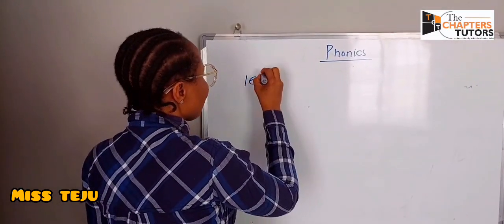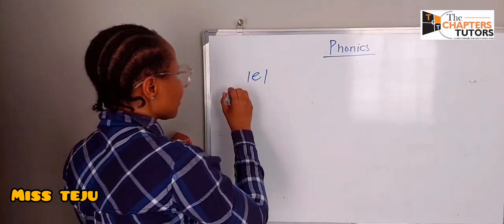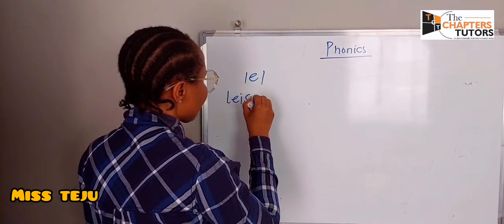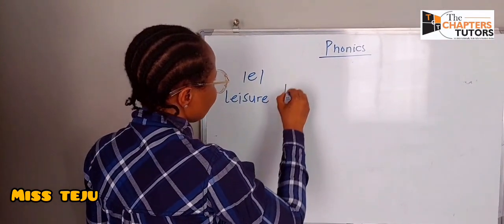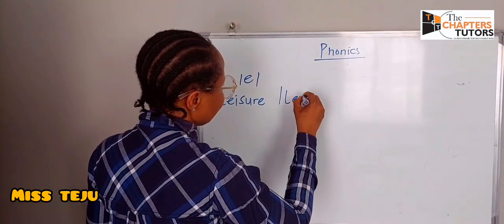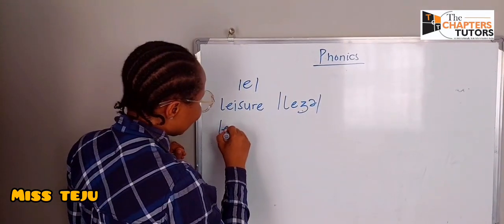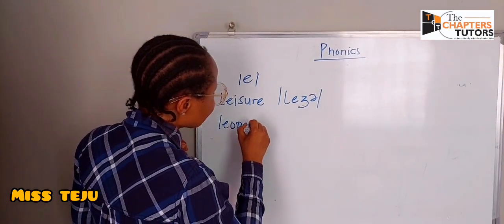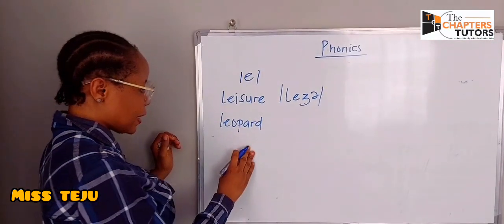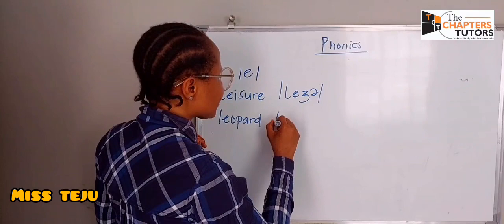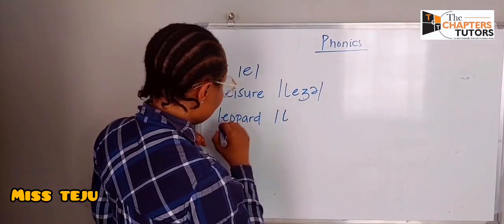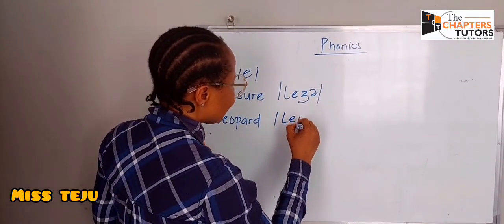The tricky word is leisure. Leopard. A lot of times people call this leopard, but it's pronounced leopard. The O is a silent sound. Leopard.